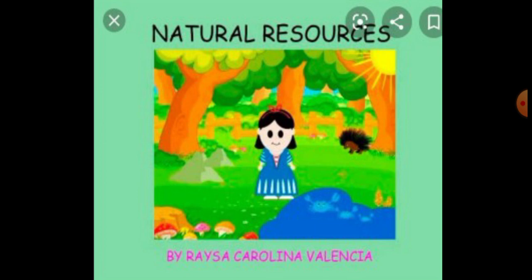Natural resources include air, water, soil, minerals, fossil fuels, plants, wildlife, etc. What are the examples of natural resources? The examples of natural resources are air, water, soil, minerals, fossil fuels, plants, wildlife, etc. Our survival has always wholly depended on the natural resources of the earth. Our day-to-day survival has always depended on the natural resources of the earth.